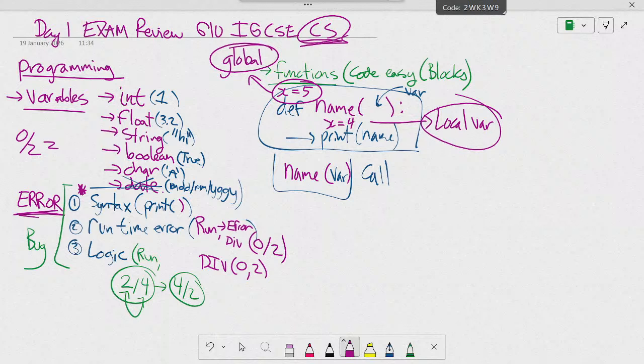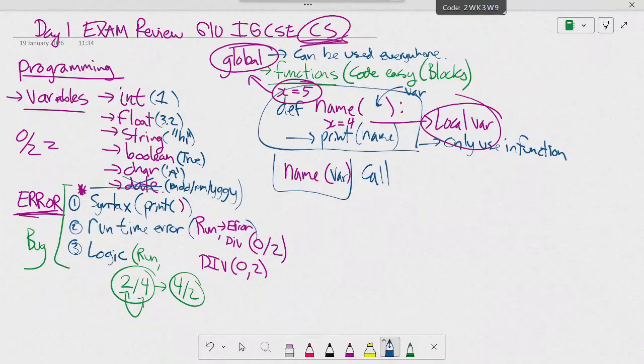Okay? Global means it can be used in all code, everywhere. Local can only be used in the function. Okay? A local variable can only be used in the function. Can you make sure that you understand those?